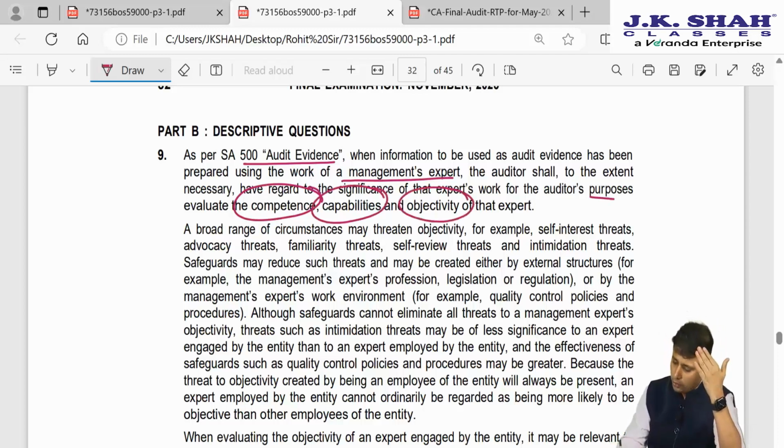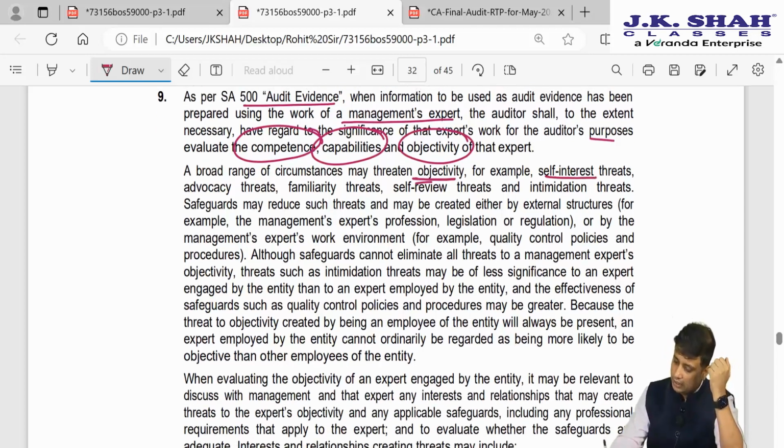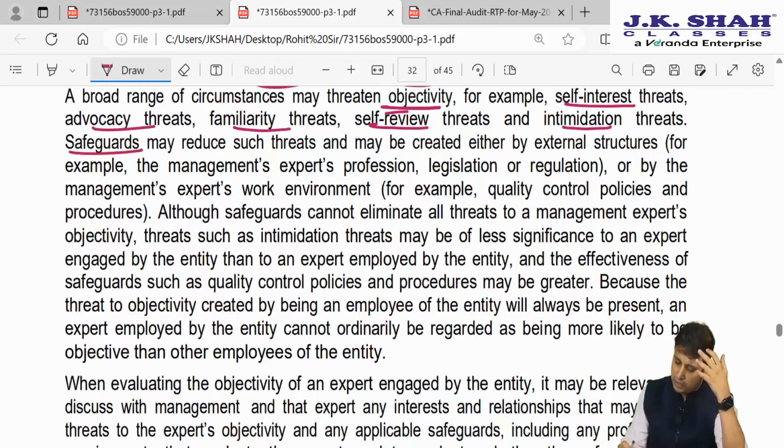See, now there are a lot of threats to objectivity. For example, if you recollect, there are multiple threats: self-interest threat, advocacy, familiarity, review threat and intimidation threat. If there are such threats, they should try to apply a safeguard. A safeguard may reduce such threats and may be created either by external structures or by the management expert's work environment, for example quality control policies.